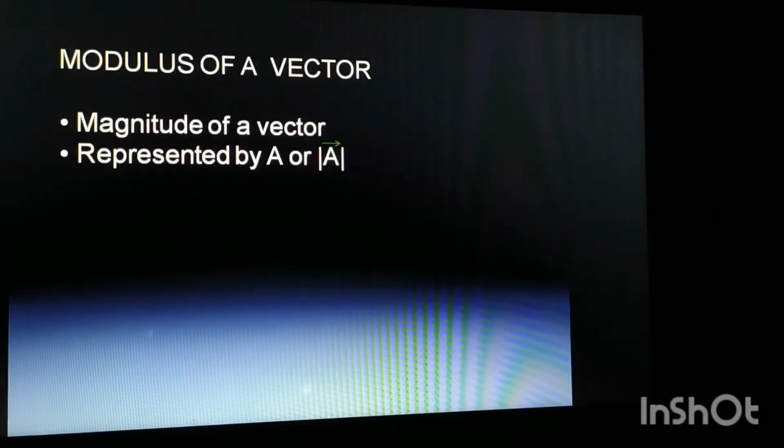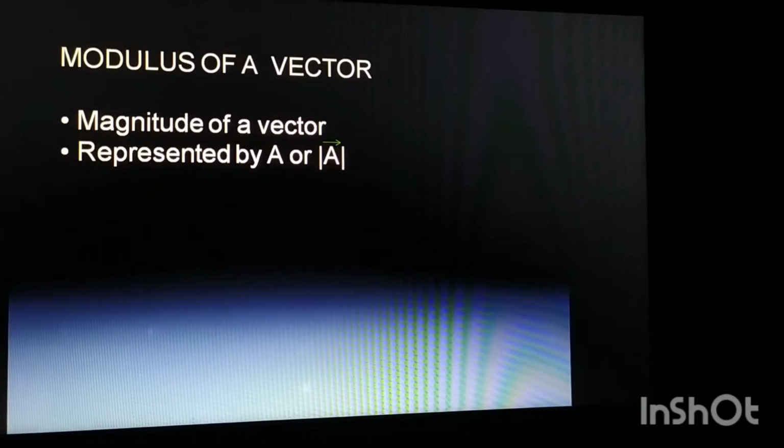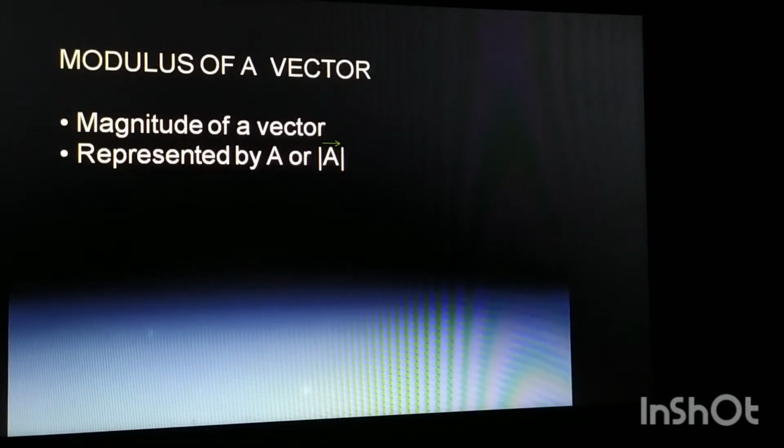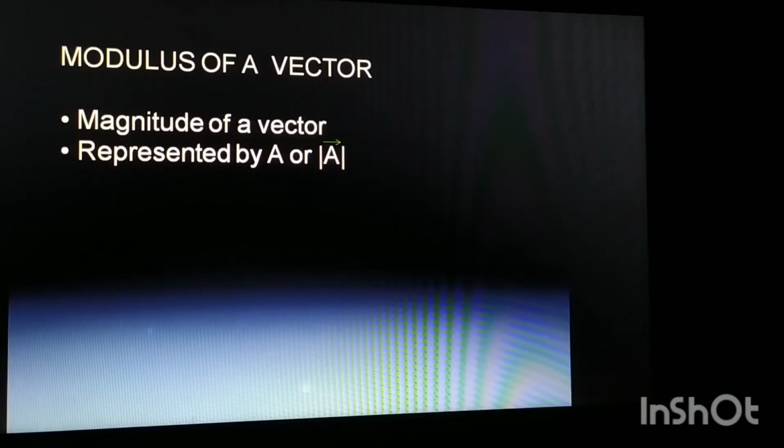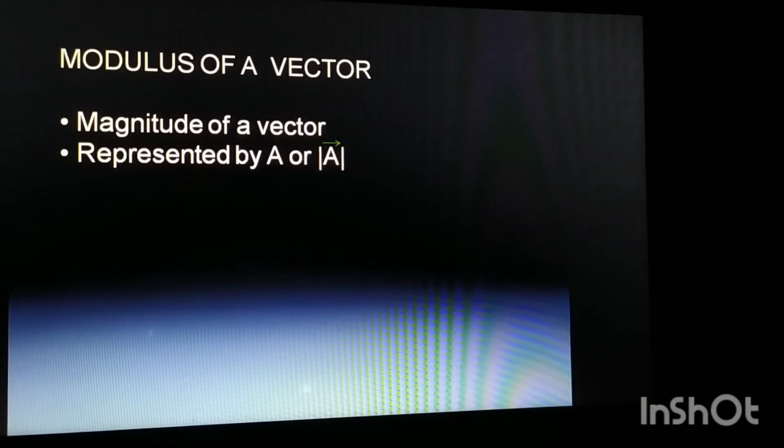Now let us move on to understand how to represent and define vectors; all of this we have to understand in depth in this chapter. So let us begin with the modulus of a vector. When we talk about the magnitude of any vector, we call it the modulus of the vector. It is defined as the magnitude of the vector.